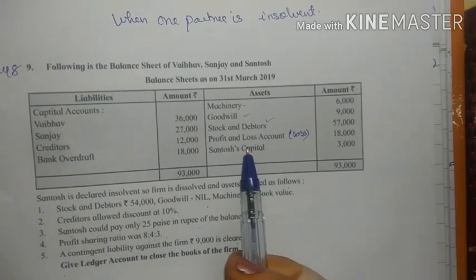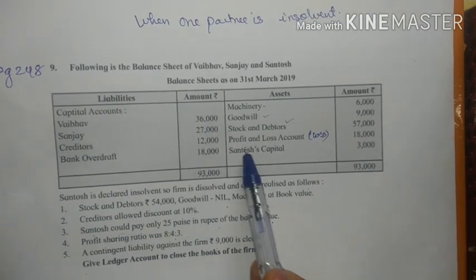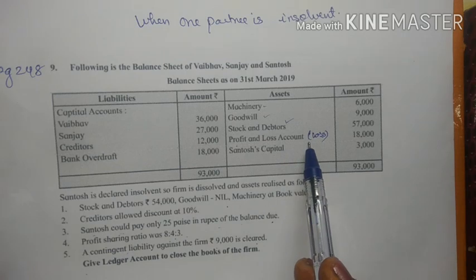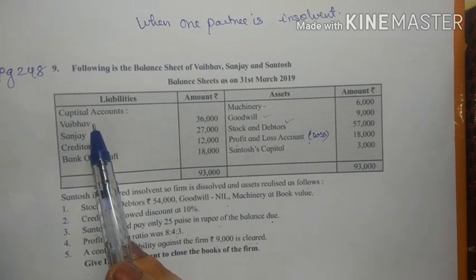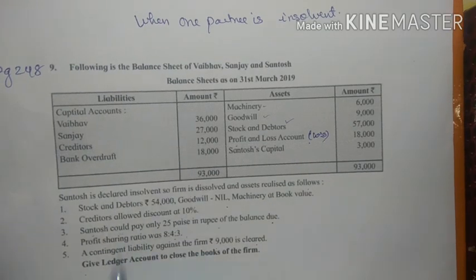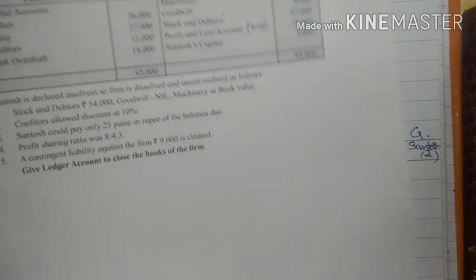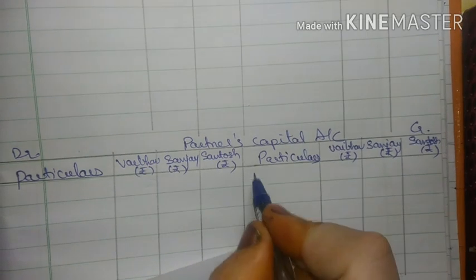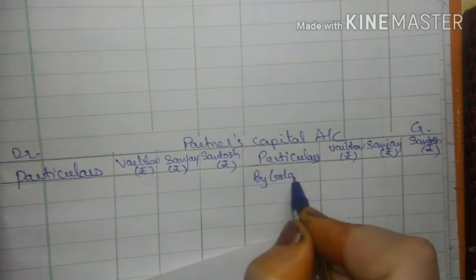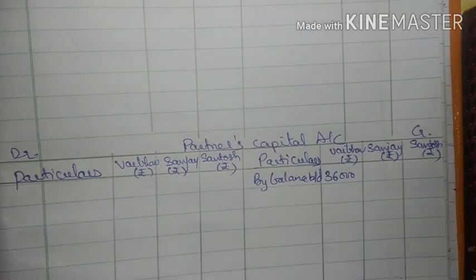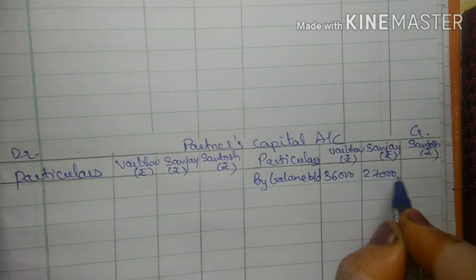Now second, we are going to transfer the profit and loss account. First we have to transfer the capital balances. Vaibhav and Sanjay have their balances on the liability side, so it will come on the credit side. By balance brought down, Vaibhav is 36,000 and Sanjay is 27,000.